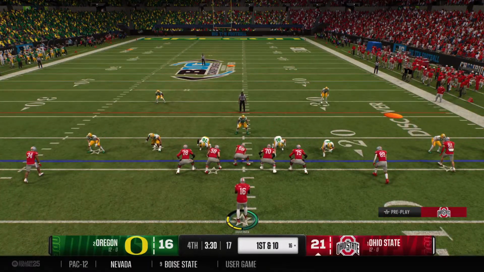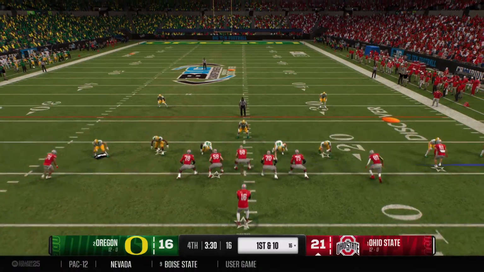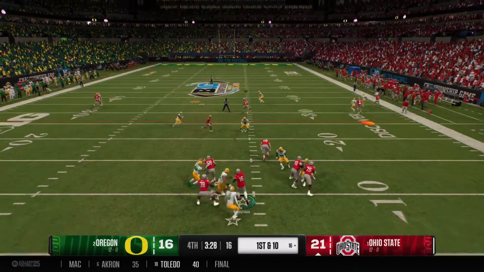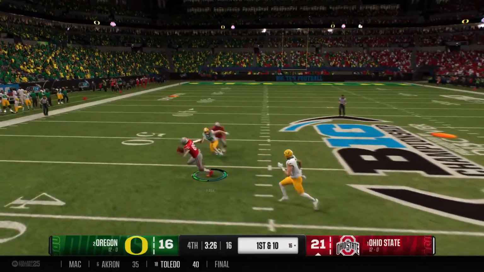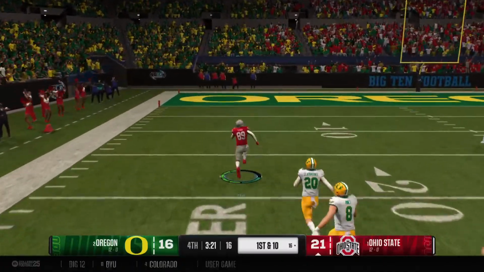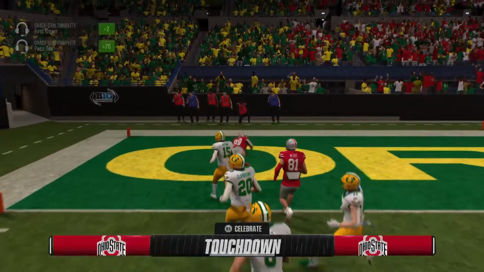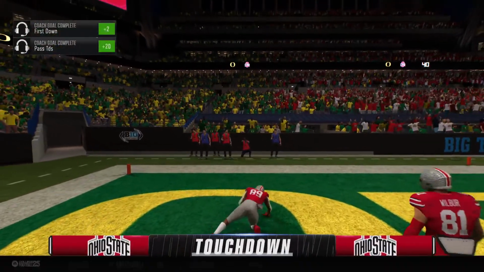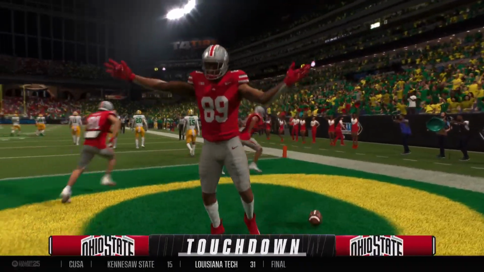The last possession ended in a dreaded red zone interception. Let's see if they can bounce back from that costly error. Looks downfield and connects with a wide open wide receiver. Breaks into the clear. It's a sprint. Touchdown, Buckeyes. Just ran away from the defense.